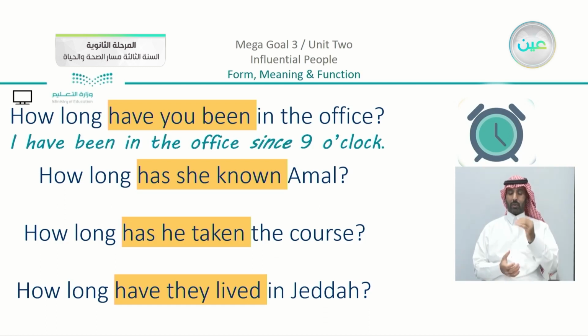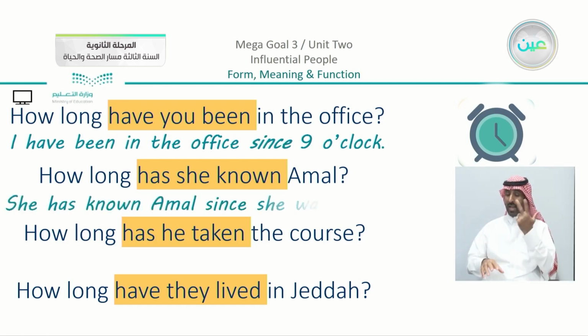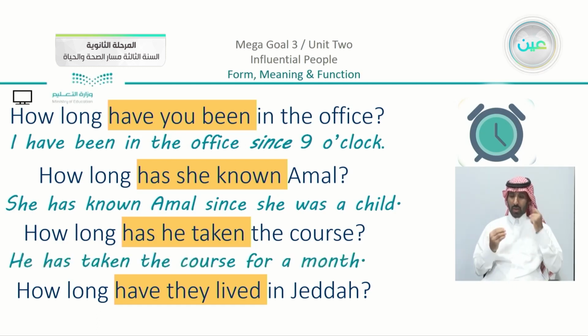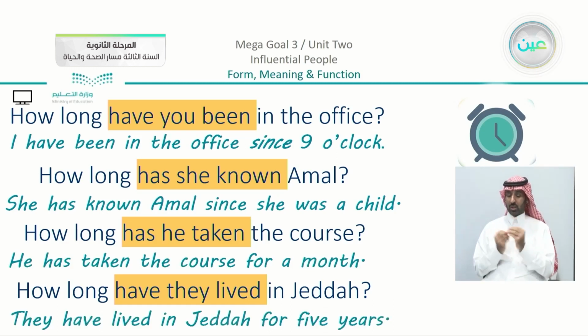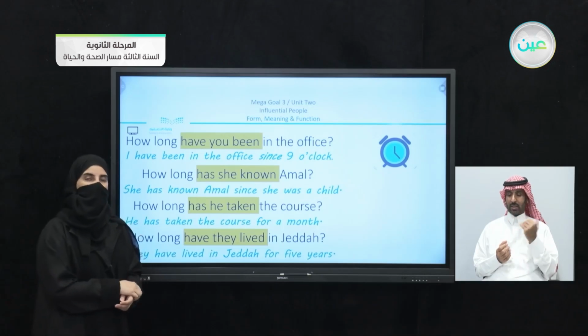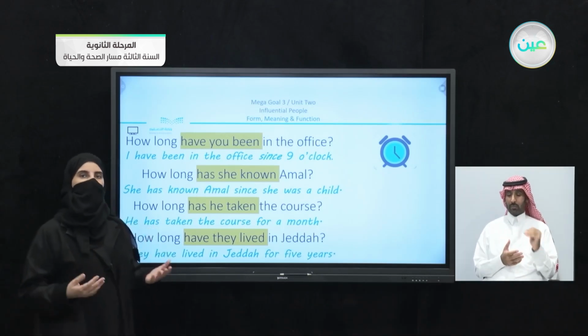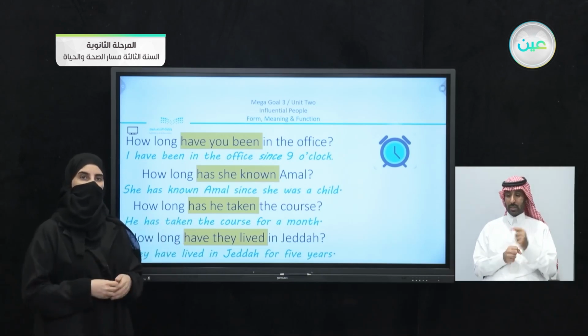I have been in the office since 9 o'clock. We have here another one. She has known Emma since she was a child. We have the answer, he has taken the course for a month. And also we have the answer, they have lived in Jeddah for 5 years. So in these sentences also, if you have the question, you're going to answer in the same tense, which is going to be the present perfect in this part.